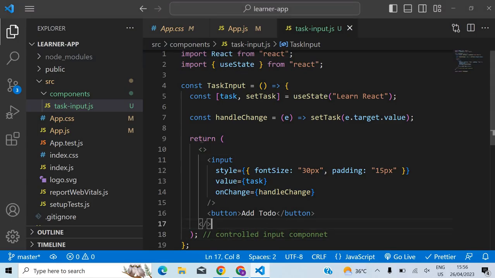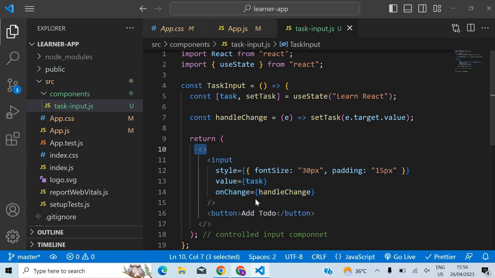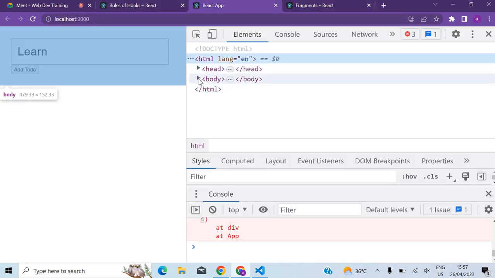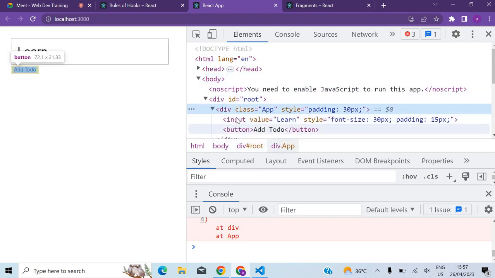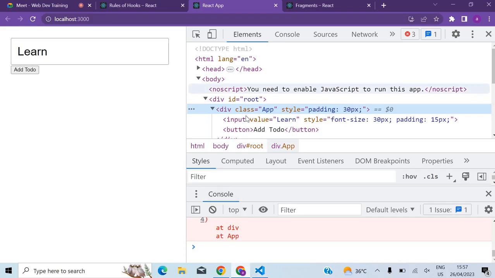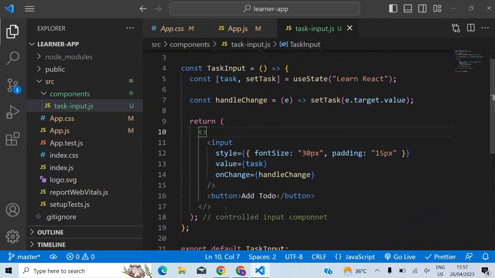So this fragment enables you to wrap the nodes and return your elements as one node, but it won't add any extra node in the UI. If you inspect here, you won't see any extra things. See, you have the div and directly the input and button. Even though we are using something here, if you look in the DOM, there is no extra node. So this is the purpose of fragments. Using fragments, I can get rid of that error.